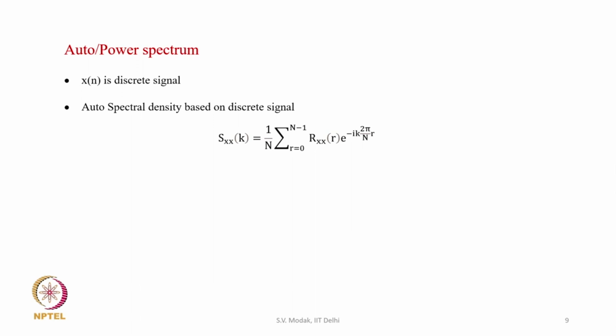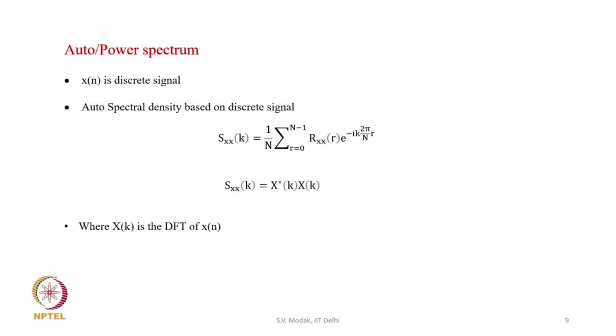So, this spectrum is no longer continuous. It can be shown that this Sxx[k], the discrete auto spectrum, is the product of X star k and X k. So, what is X k? X k is basically the DFT of x[n], correct.